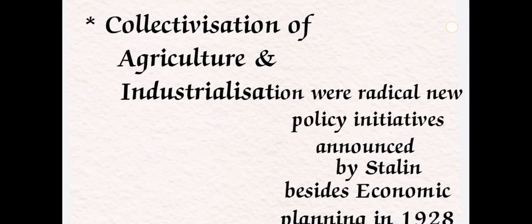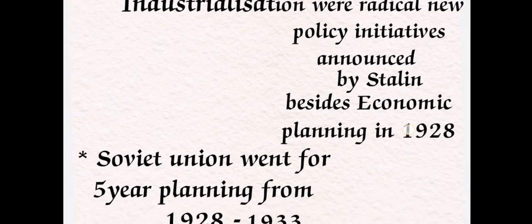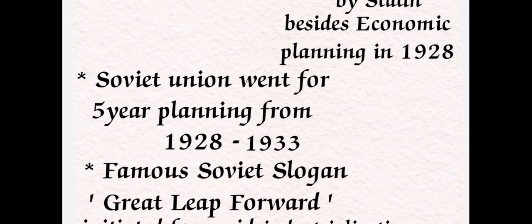Okay, so here the collectivization of agriculture and industrialization, both were mingled in one country. There were radical new policy initiatives announced by Stalin. Besides economic planning, they started the collectivization of agriculture and industrialization, especially in the year 1928. So the Soviet Union went for its first five year plan. Whenever they announced the national planning or central planning at the national level, it means the overall Soviet Union.